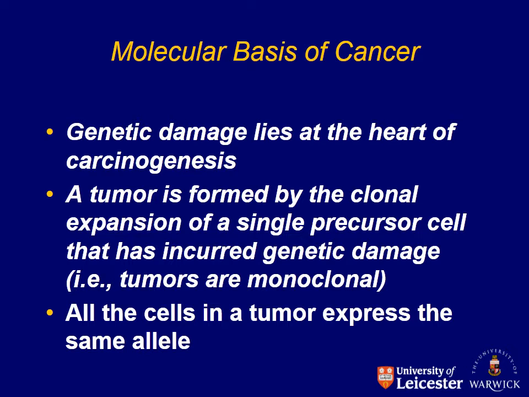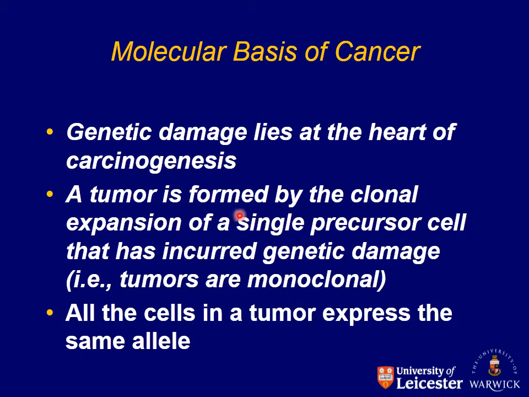So a tumor is formed by the clonal expansion of a single precursor cell that has incurred genetic damage. That is, all the tumors are monoclonal.